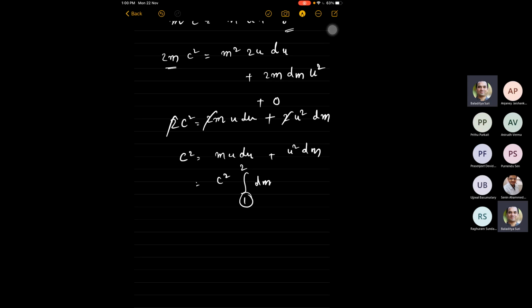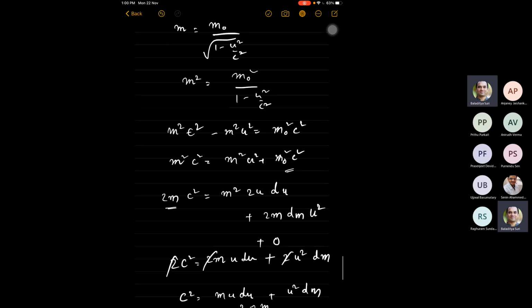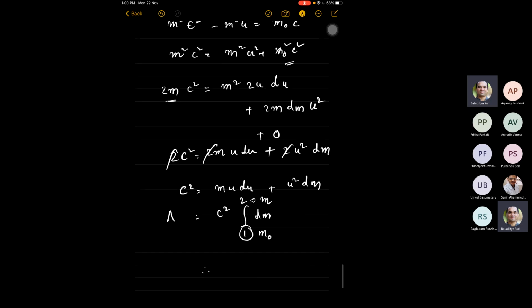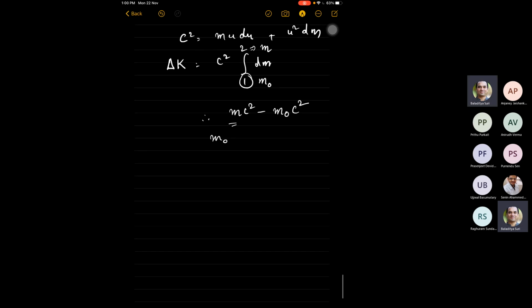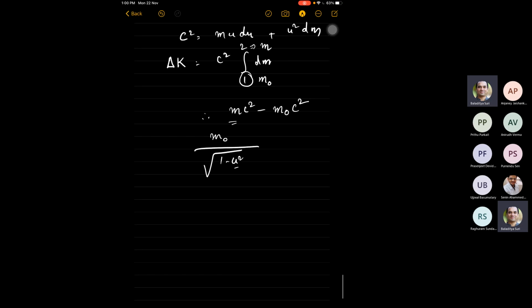And if the particle is at rest initially, this mass is m naught, and if the particle is moving with a velocity v, we say the mass is m. Therefore, delta w, which is delta k, the kinetic energy of the particle, becomes mc squared minus m naught c squared. Okay, where we know that m is m naught by 1 minus u squared by c squared times c squared minus m naught c squared.